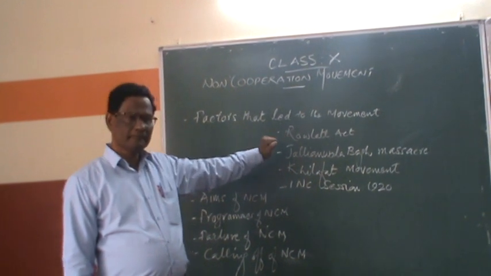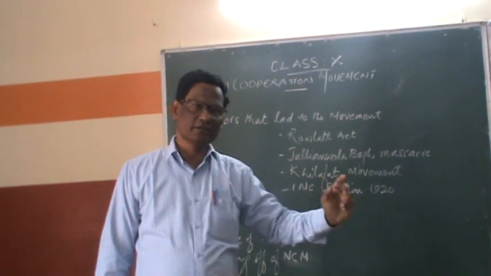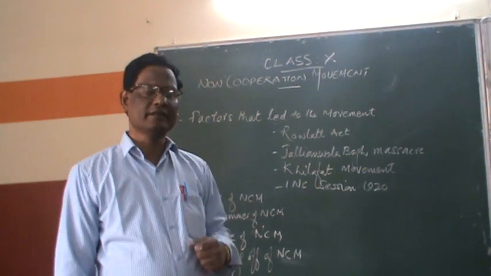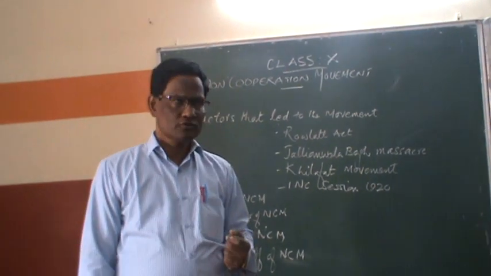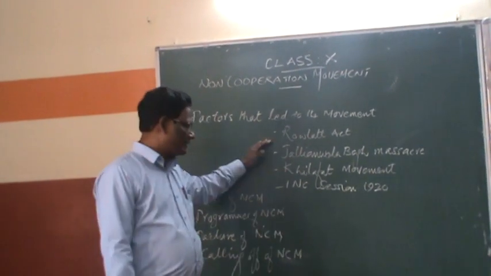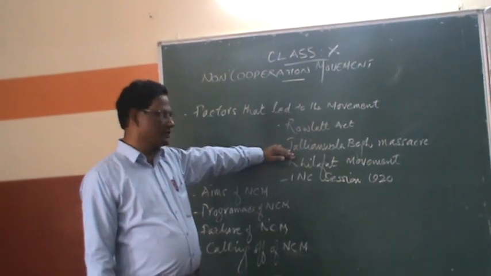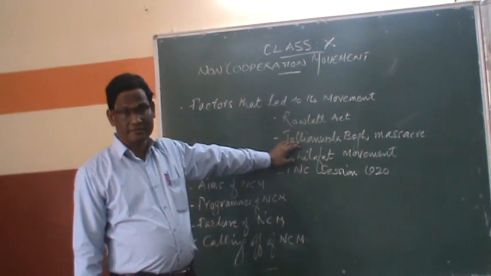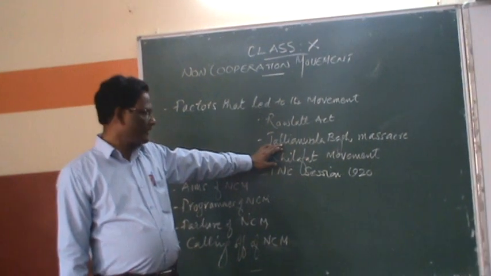According to this, all the Indians could be arrested at any time without any notice. So there was a long protest against the Rowlatt Act that ultimately led to the Jallianwala Bagh incident in 1919.